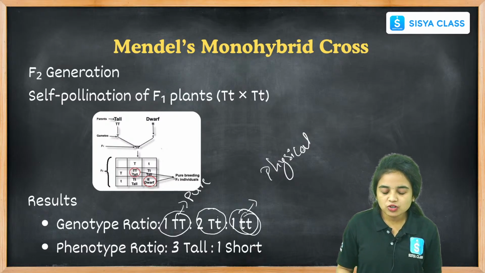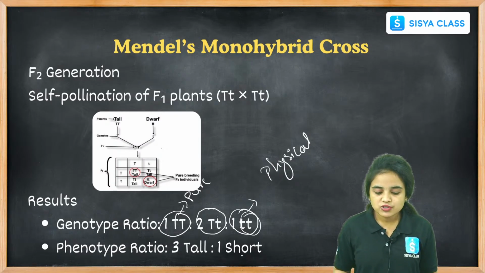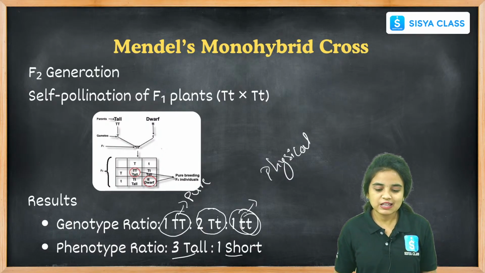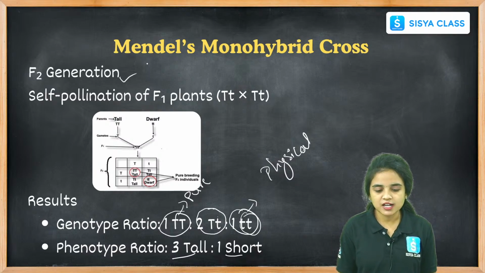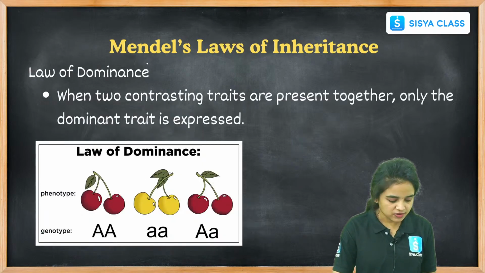Coming to the phenotypic ratio, we see 3:1: 3 tall plants and 1 short plant. This is the result of the F2 generation.